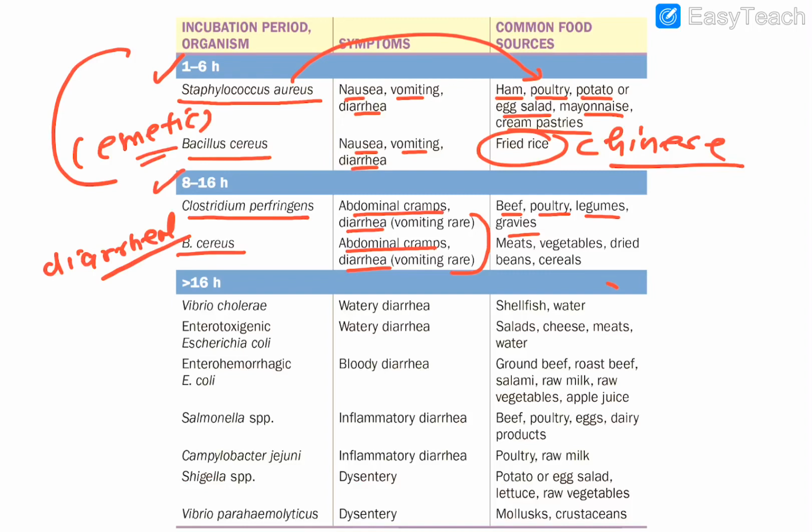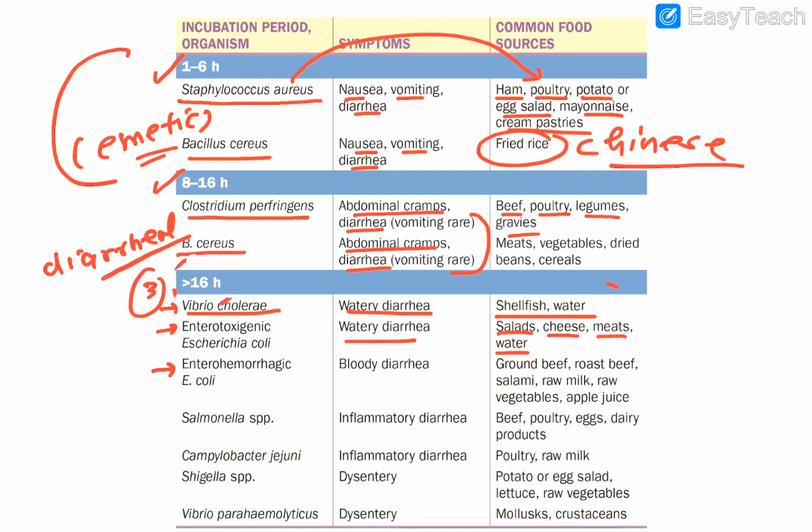And this is the third one, that is more than 16 hours. And more than 16 hours, you can see, guys, the first prominent name coming up, Vibrio cholerae, which causes watery, non-inflammatory diarrhea, associated with shellfish and contaminated water, obviously. Then the second name, the brother, which has the same mechanism, enterotoxigenic E. coli, which has two types of toxins, LT and ST, labile and stable. It is also associated with watery diarrhea, salads, cheese, meats and water.